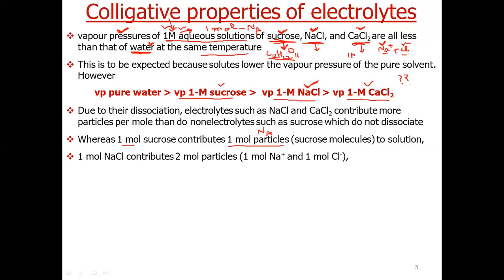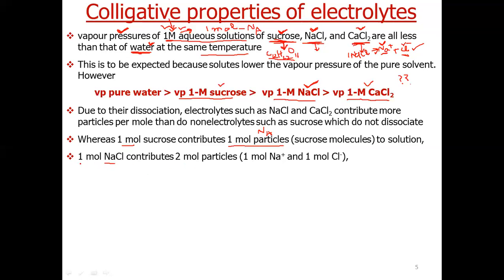So one NaCl gives rise to one cation, sodium, and one anion, chloride. That means one NaCl gives 2 particles.